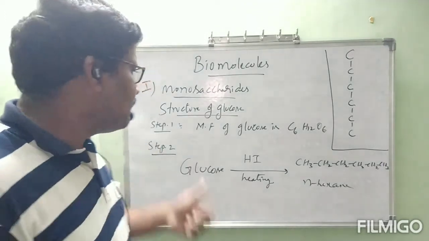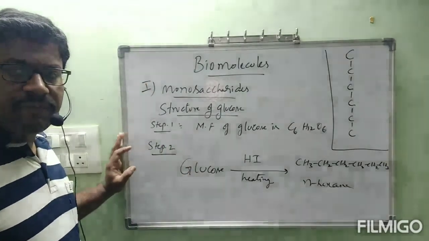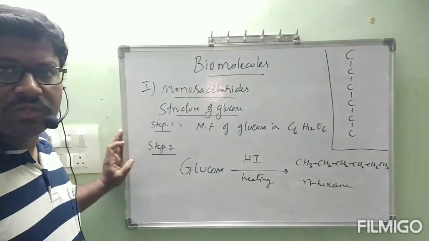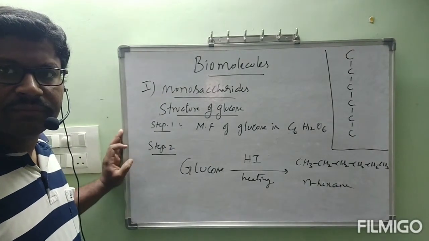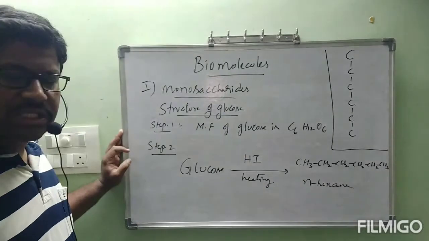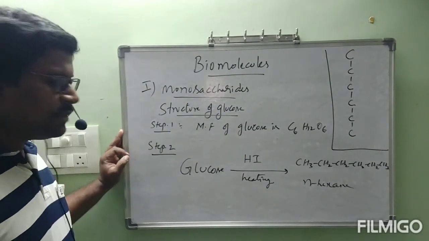Very important. First, step 1. What is step 1? The molecular formula of glucose is C6H12O6. The molecular formula of glucose is C6H12O6. That is simple only.